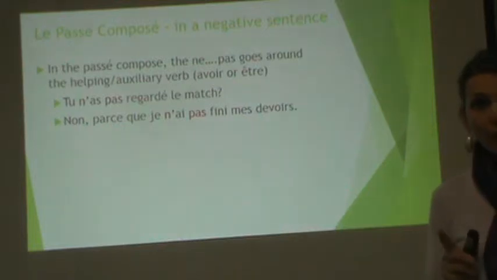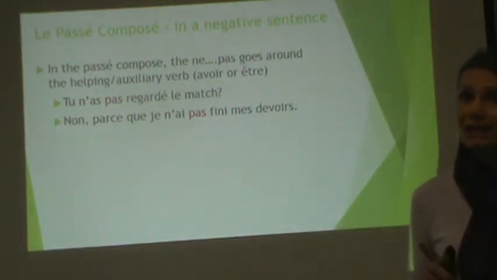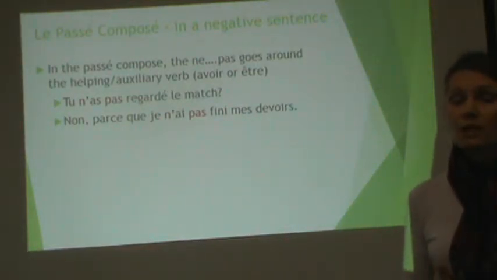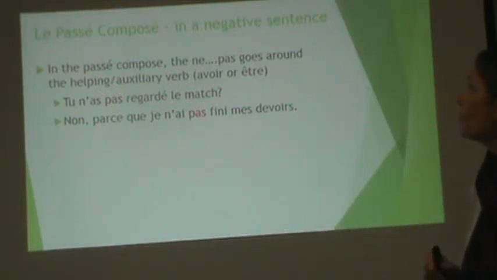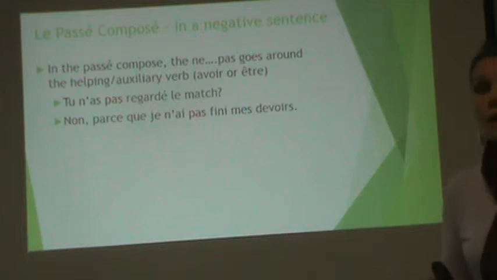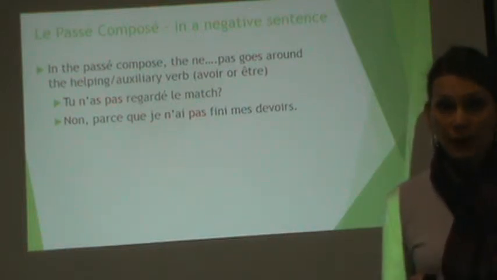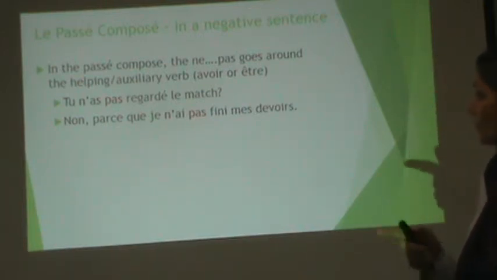Let's take a quick look at how to form the passé composé in a negative sentence. Because it is a composed tense, two parts, your ne pas will go around your helping auxiliary verb. So look at the example.